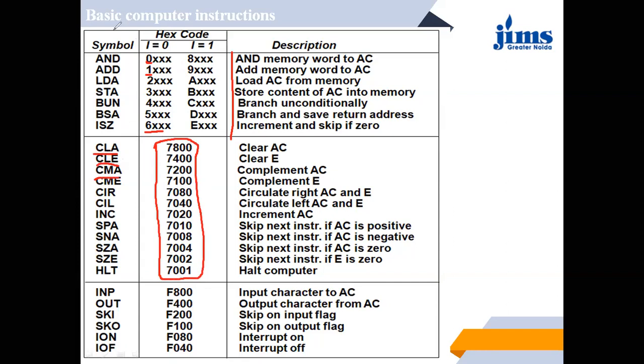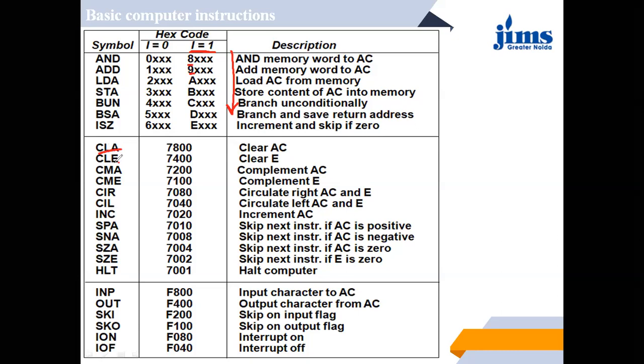This was in case of direct addressing mode, and when it is indirect addressing mode, then for AND memory, we will use 8, 9, and in this way. For clear accumulator, we have to use CLA.